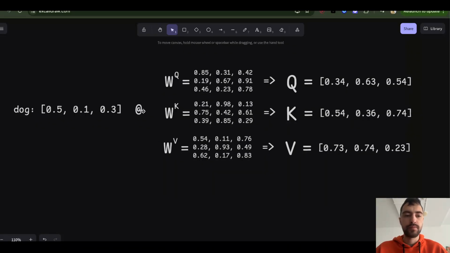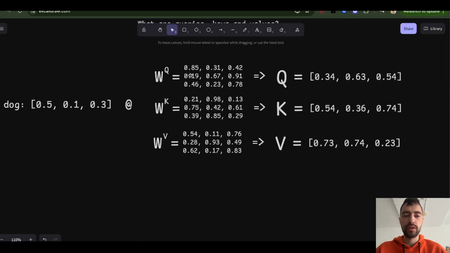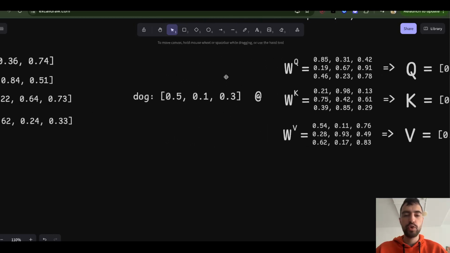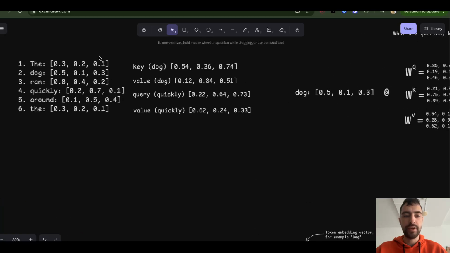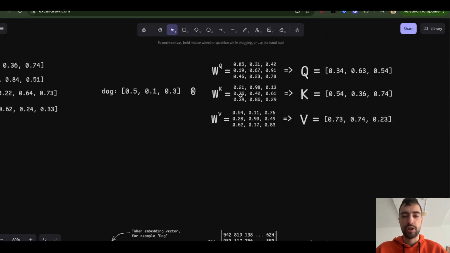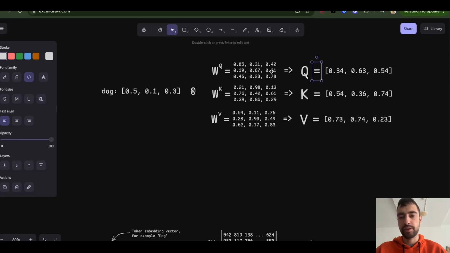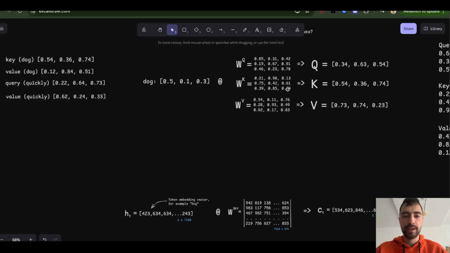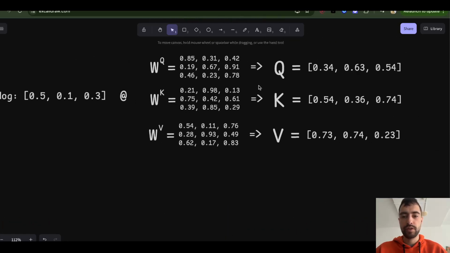In reality, you will not process tokens one by one. You will take this whole sequence and do matrix multiplication with the whole W, the matrix for queries. When you do matrix multiplication, it works the same way. For example, you multiply this with this column, and that's going to be the first feature. Then you multiply with the second column, second feature, the third column, third feature. And then you take the second vector, which is dog, and you multiply the same and put it below.